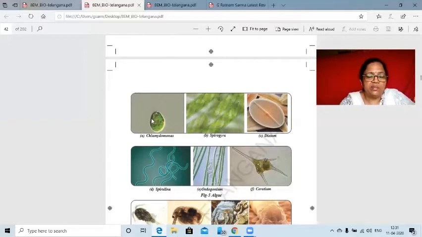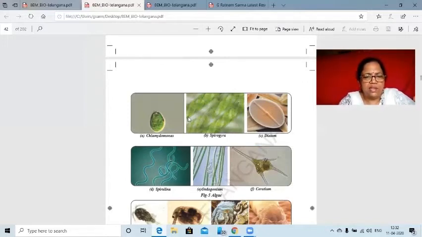That is the border. At the same time, if you see Spirogyra, another example of algae, and diatoms, again, they are one branch of algae which are used in making candles, filters, etc. And another example is spirulina, and Oedogonium and Volvox.